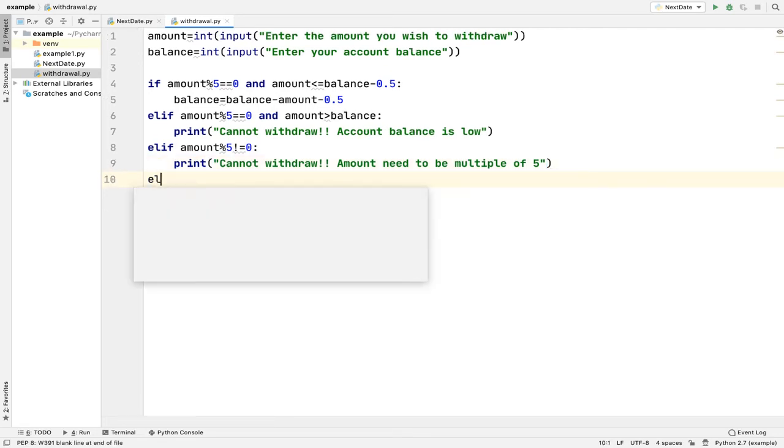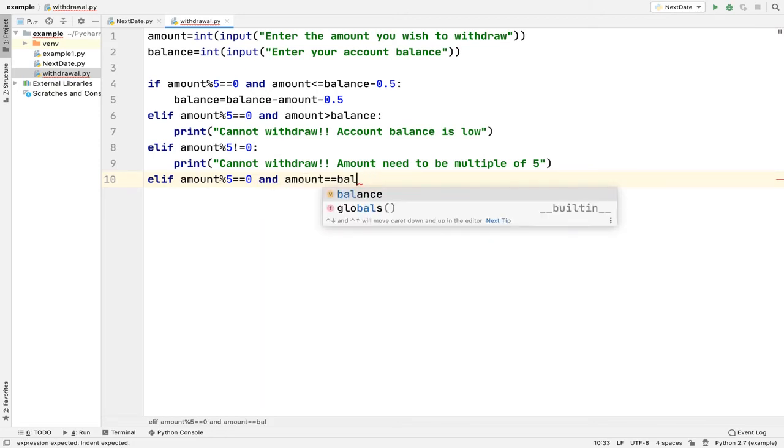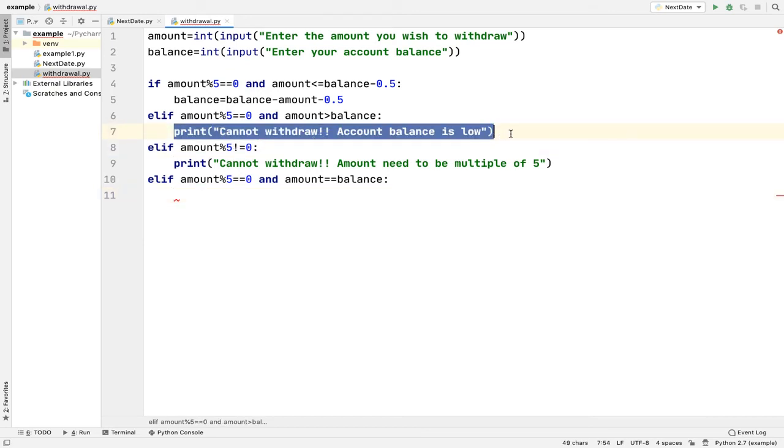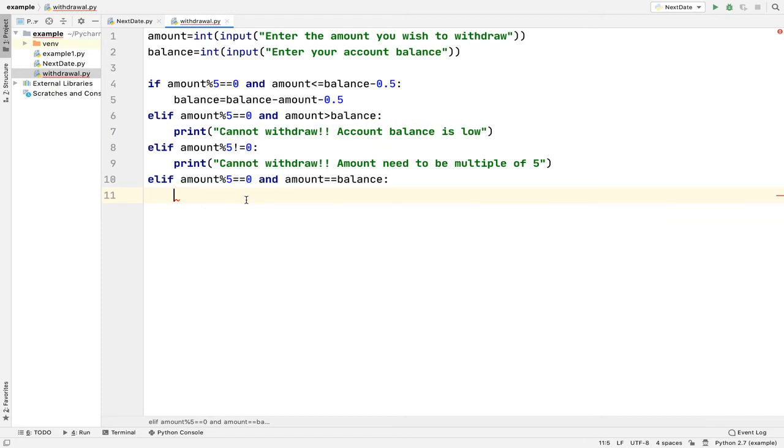So there could be one more condition if amount is a multiple of 5 and amount is equal to balance. In this case also you cannot withdraw the amount because you have to deduct the bank charges, which cannot be deducted if your amount is equal to the balance. So over here you will write a different statement saying that the bank charges need to be deducted.